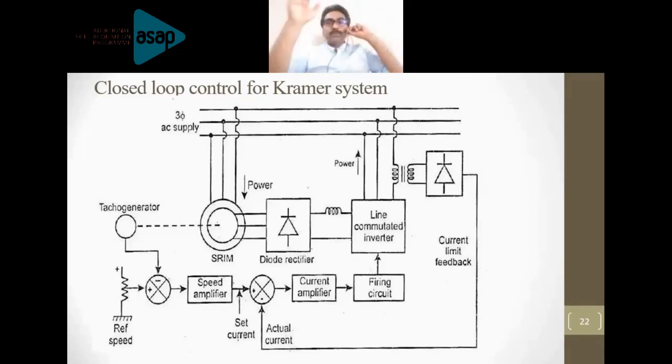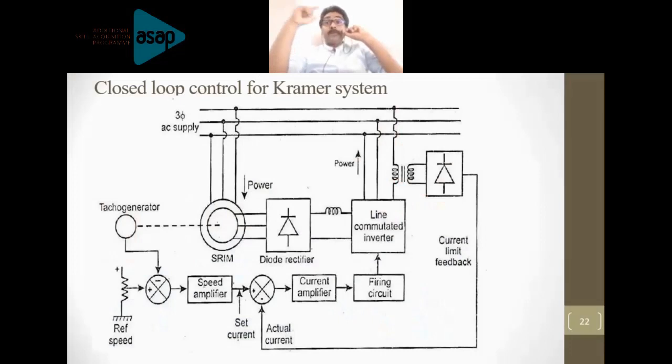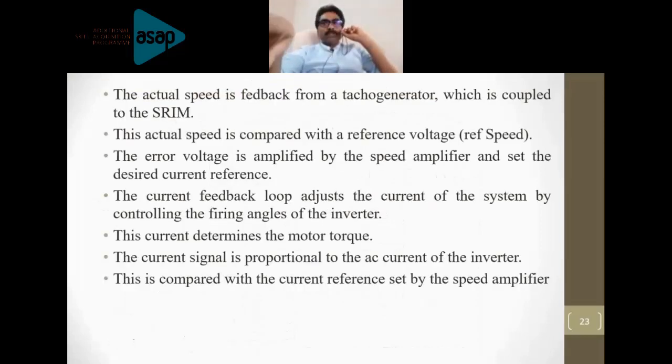The current limiter is not shown here. Then that is giving the set current or the reference current. You are measuring the current with the help of the current transformer which is connected there. Then the current limit feedback is given through the uncontrolled rectifier to the comparator. The comparator is giving the current error that is given to the current controller.